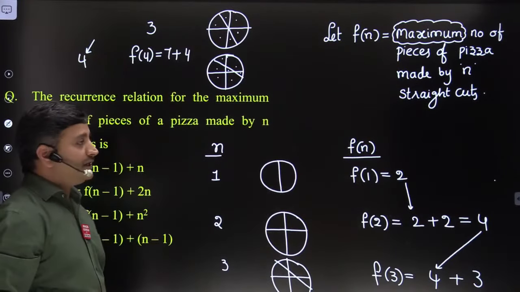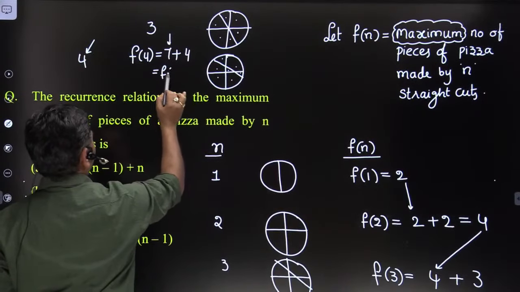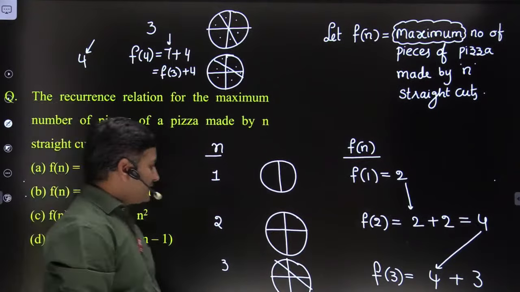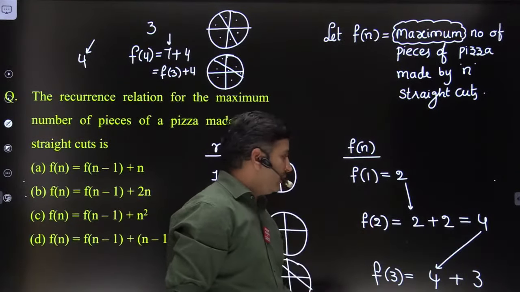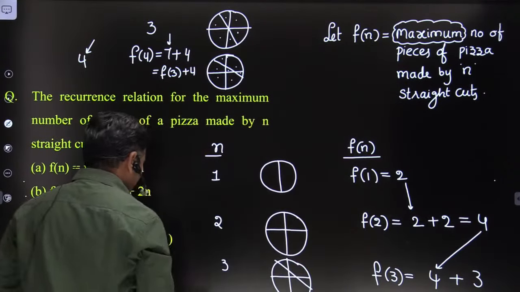In general, friends, this 7 indicates f of 3 plus 4. In this case, this 4 indicates f of 2, and this 2 indicates f of 1. So what I'm trying to explain here, please observe this one.